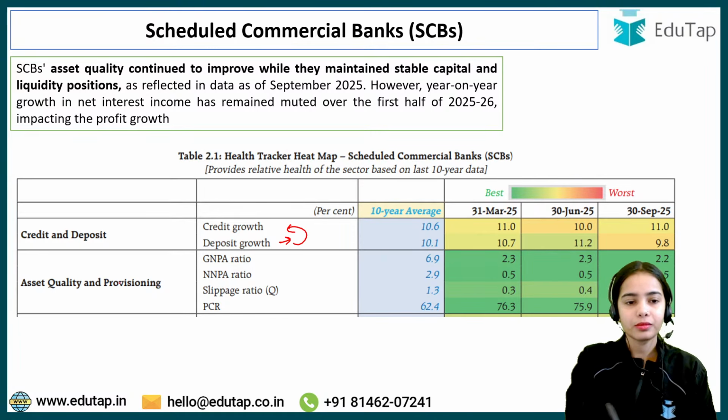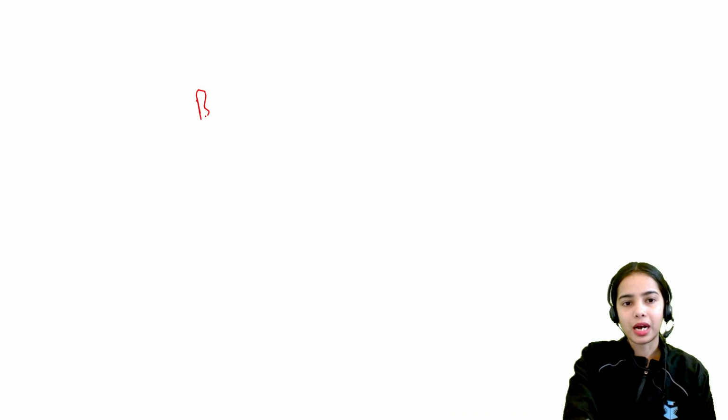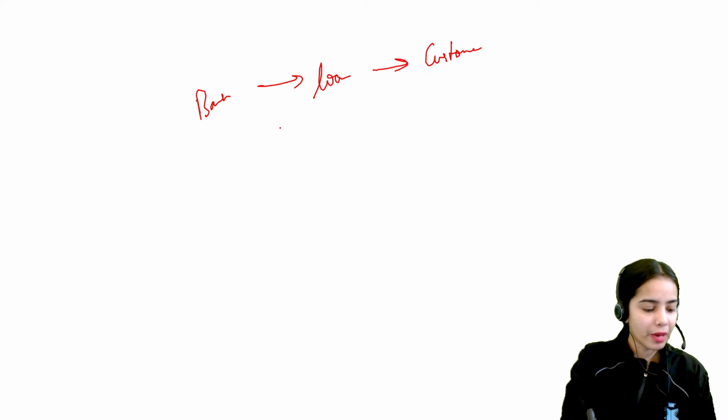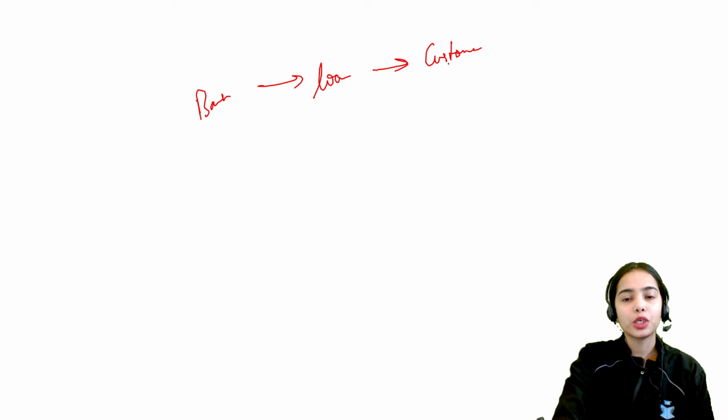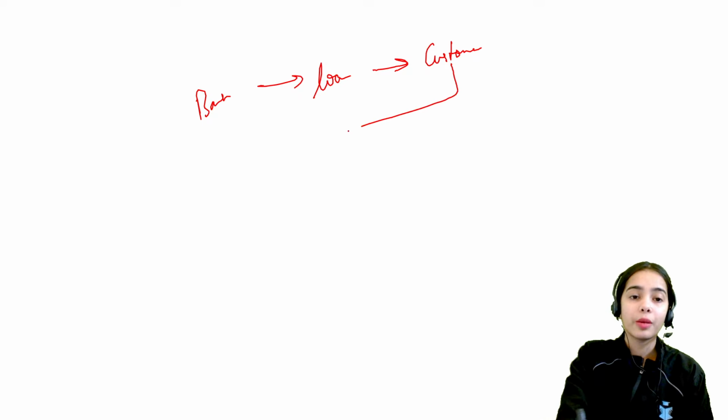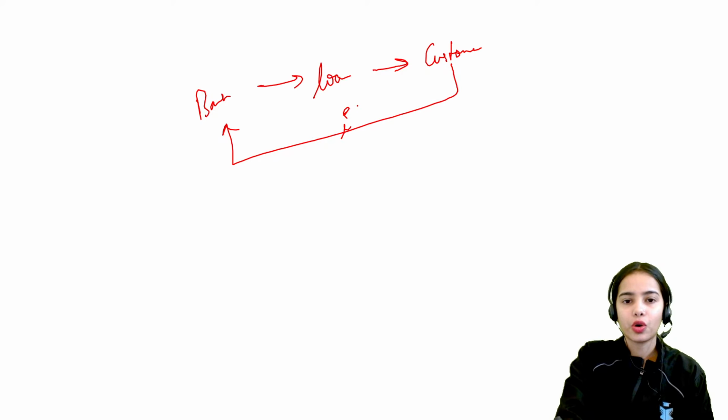Okay, now asset quality and provisioning. Asset quality basically means, see, if the banks are providing loans to the customers, what are the banks earning? What do you think? Are the banks providing loans for free? No, the banks will earn interest on this loan.